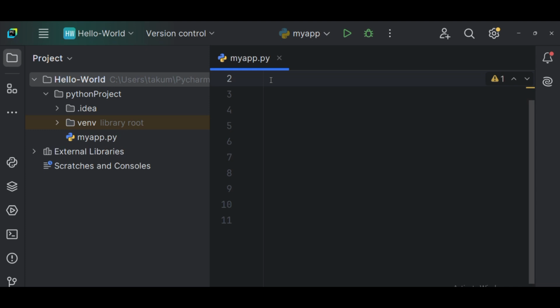So what is it that we have to do? Let's go ahead and write our first Python code. For example, let me just say print, like I told you the other time. This print function, you get it, is in lowercase. I told you it is a special keyword. We don't use it as a variable name because it is inbuilt.